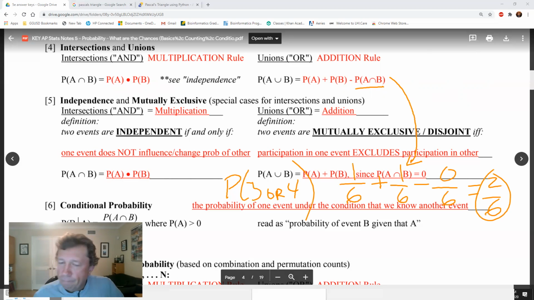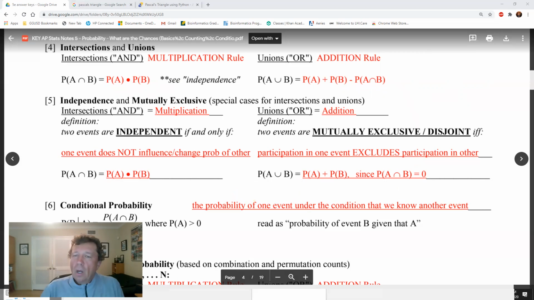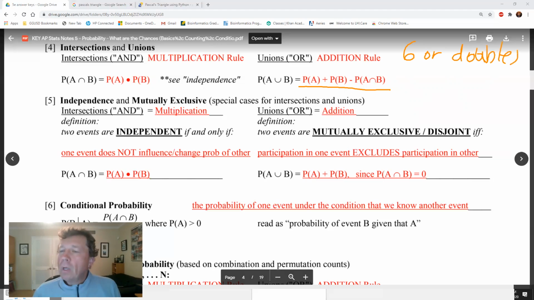Okay, sound good? Now, let's talk about 2 dice. What's the probability of getting a 6 or doubles if you're rolling 2 dice? All right. So how many ways can we get a 6?